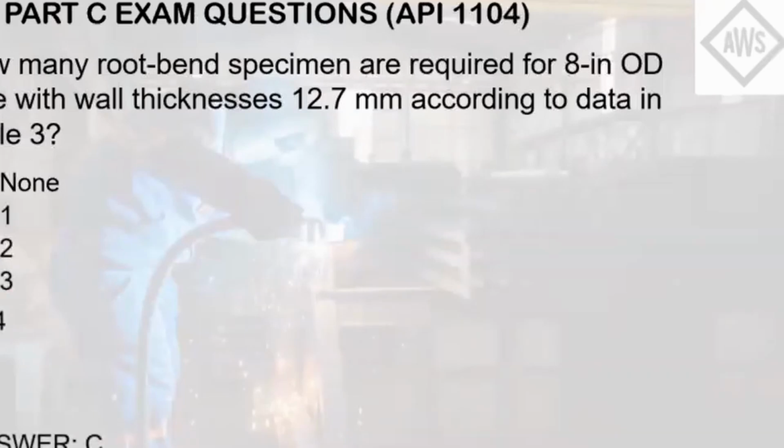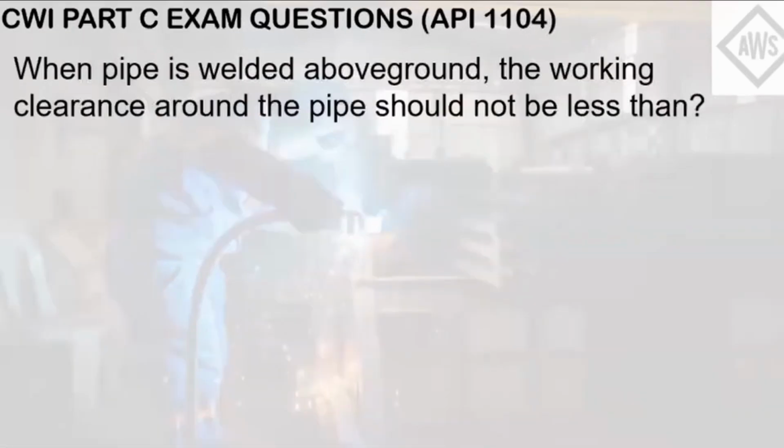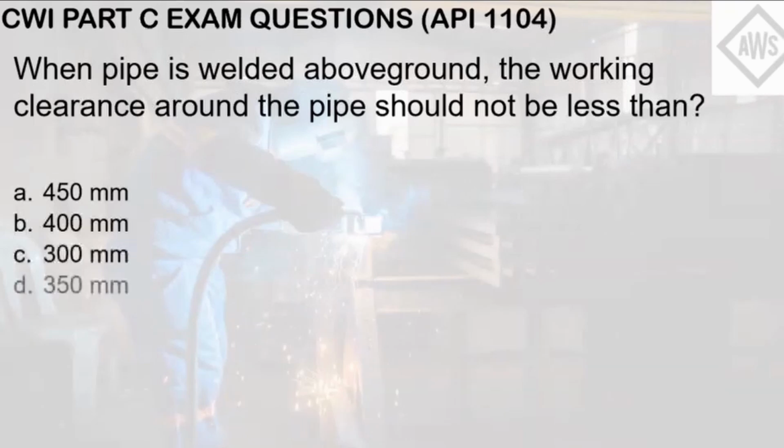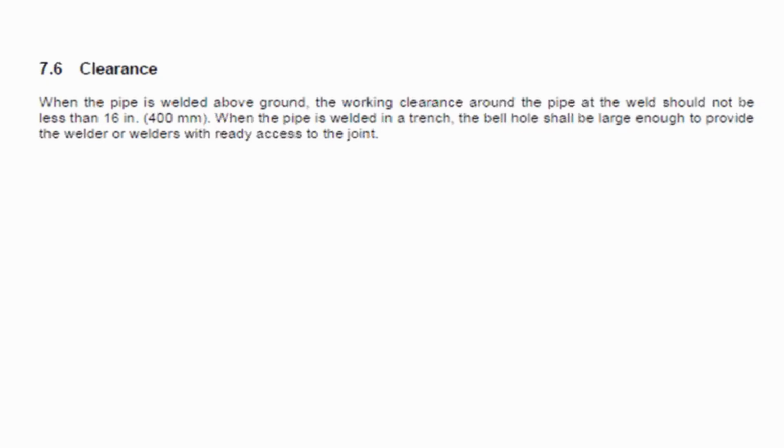When pipe is welded above ground, the working clearance around the pipe should not be less than: A. 450 mm, B. 400 mm, C. 300 mm, D. 350 mm, E. 250 mm. Chapter 7 refers to the design and preparation of a joint for production welding.